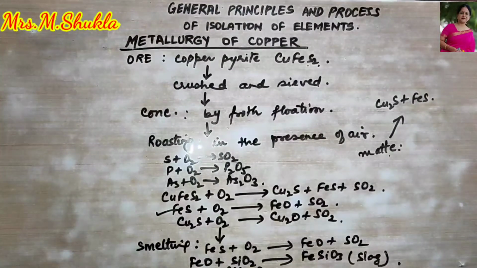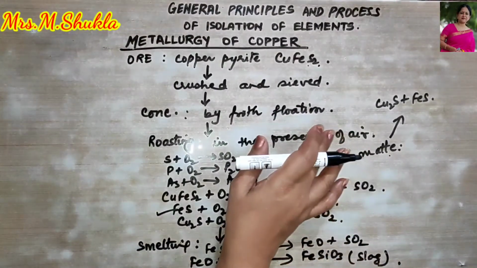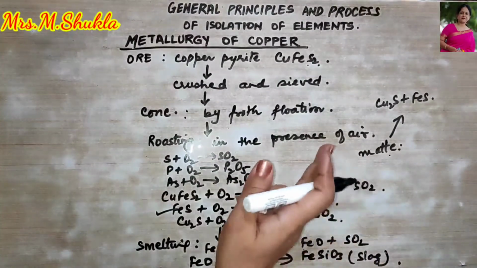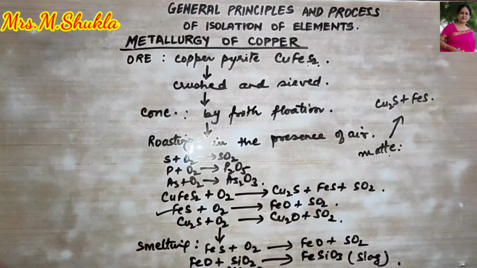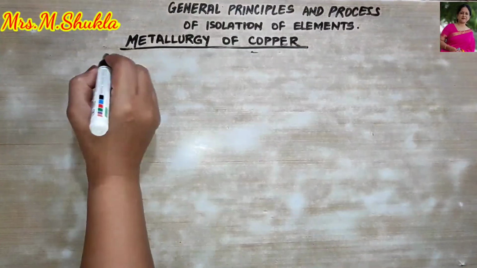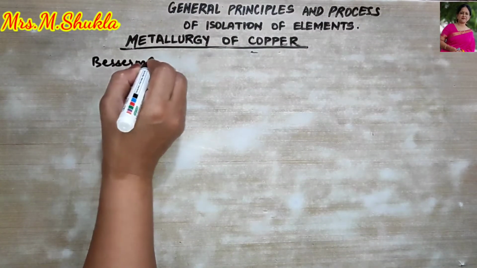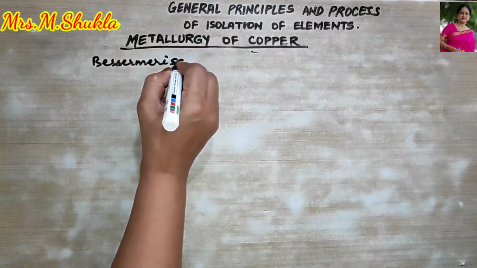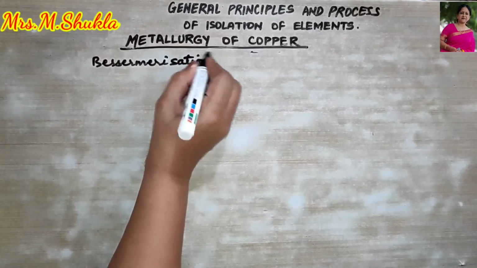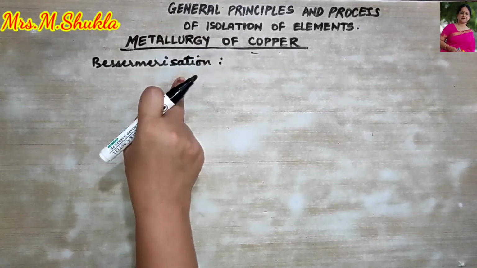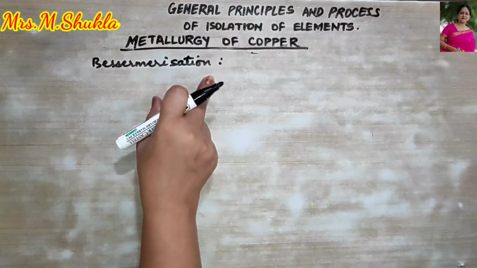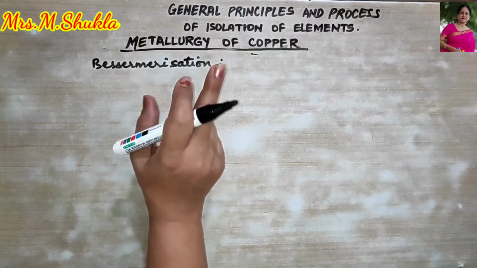So we next move to Bessemerization, right? Here the matte is taken in the Bessemer converter and it is mixed with sand.